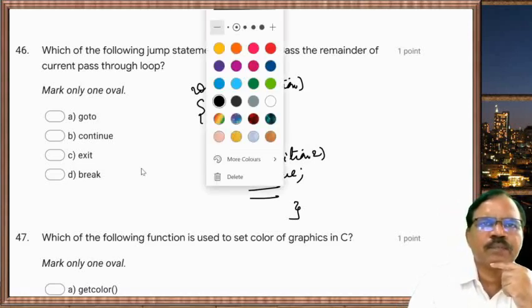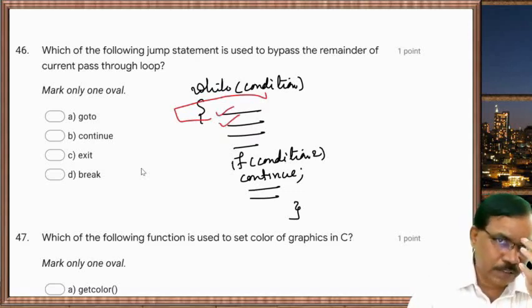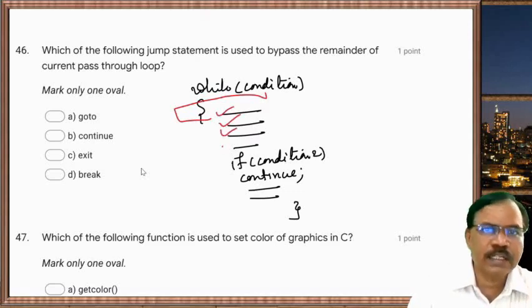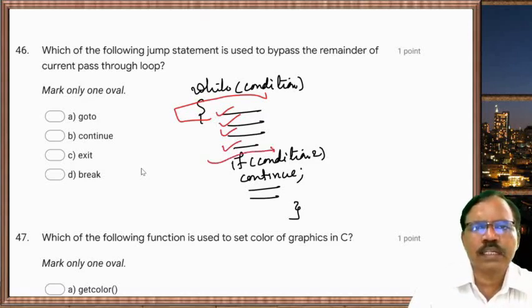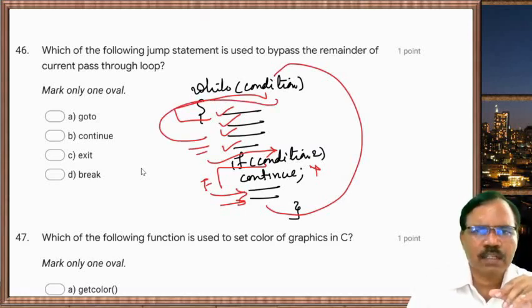So what happens here, if condition is true, it enters in the loop. This first statement is evaluated, this is evaluated, this is evaluated, it goes to condition 2. If condition 2 is false, continue is not evaluated, remaining statements are evaluated, and then it goes back. Again it enters in the loop, all statements are evaluated.